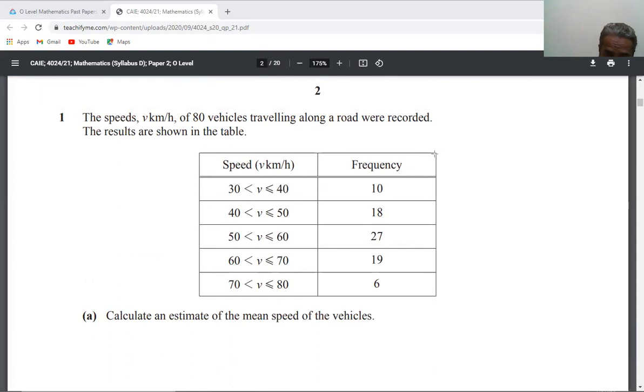So I will extend this further for 4 more columns, 2 for the mean and 2 for the cumulative frequency curve.